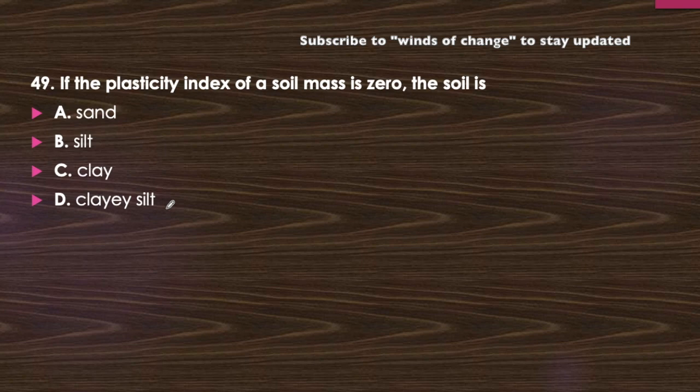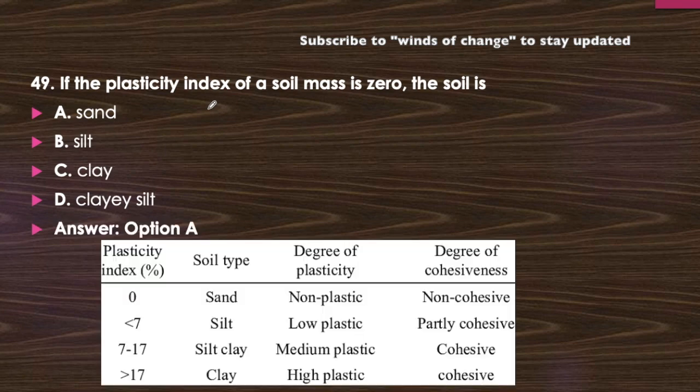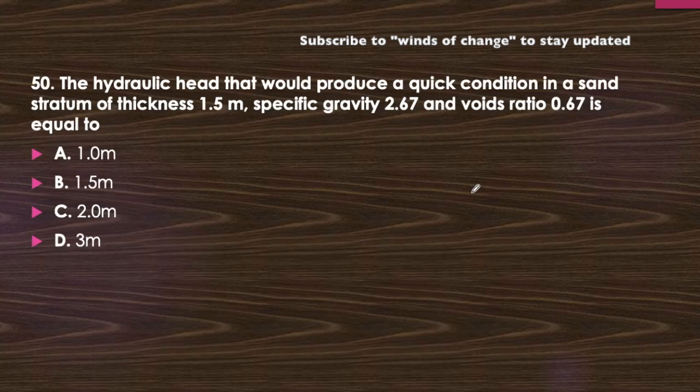So if this value is 0, then the soil is sandy soil. A plasticity index of 0 indicates sand, less than 7 it is silt, 7 to 17 silty clay, or more than 17 it is clay. Memorize it.